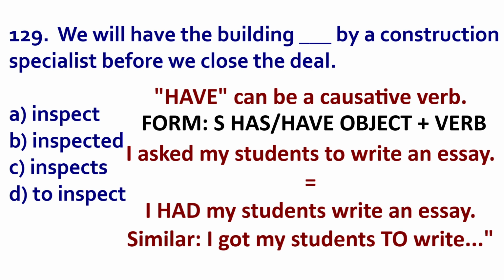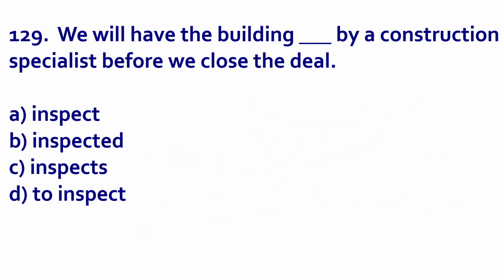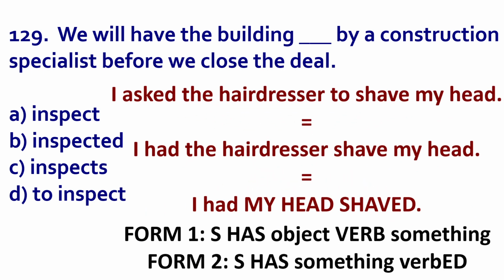Subject has object verb. However, let's look at a different situation. I asked the hairdresser to shave my head. So, I had the hairdresser shave my head. That's correct. But if you want to put the object first, my head, you will go object verb ed.